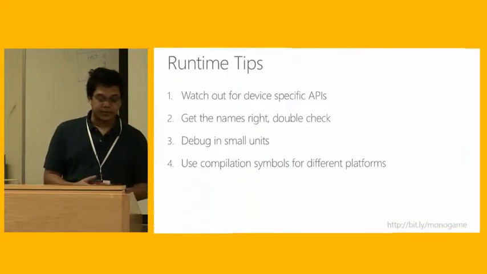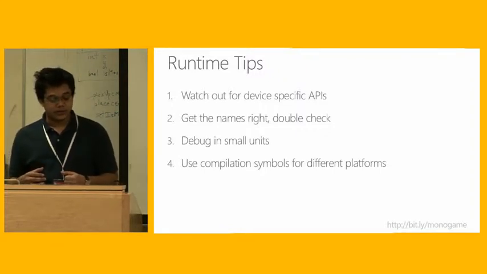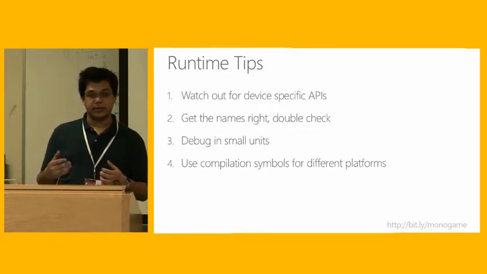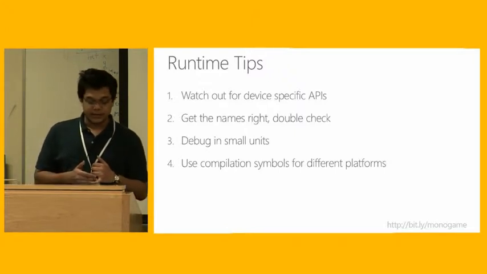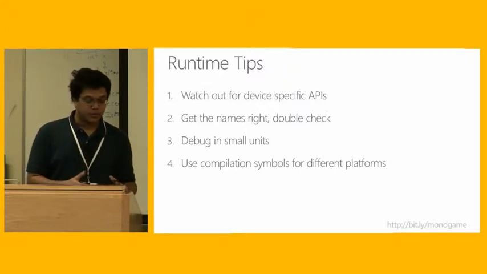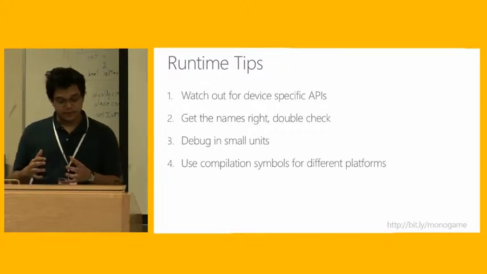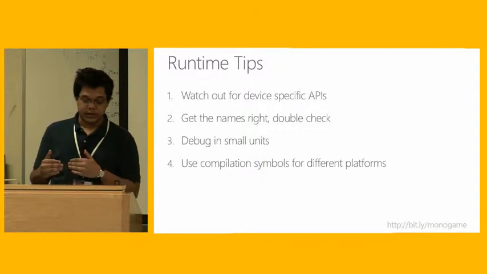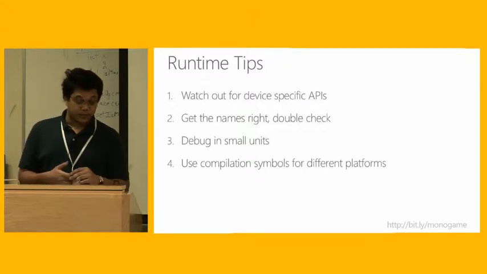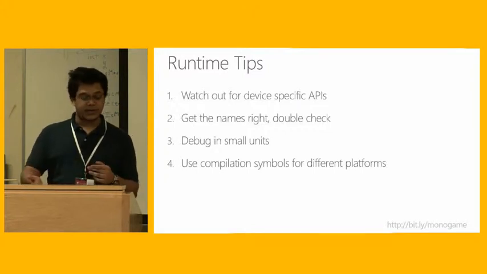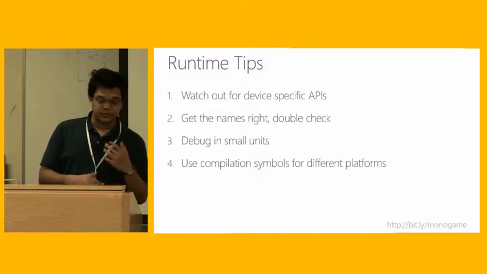For the runtime, there are certain things you have to look at. You have to look at whether there are specific APIs that are not supported in MonoGame. If there are specific APIs that are only for Windows Phone or Xbox, because you're porting from Xbox, bring them all to Windows 8 under their specific APIs. Also, it's very important if you change names, because I changed the name of the project from Super Square to Super Square 8.